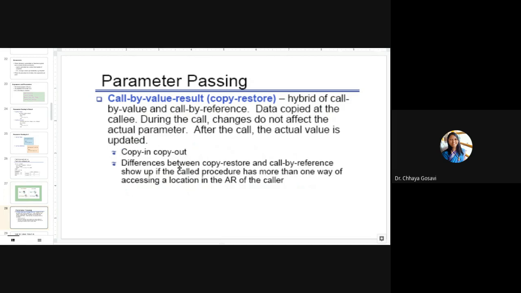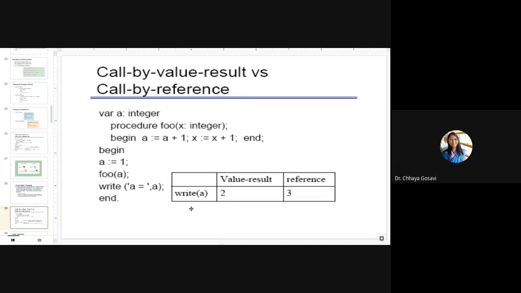What is the difference between copy restore and call by reference? I'll show you in the next example. If the called procedure has more than one way of accessing the location in the activation record of the caller. We'll talk about activation record further. So this is a very interesting example. I am going to start the camera for this.